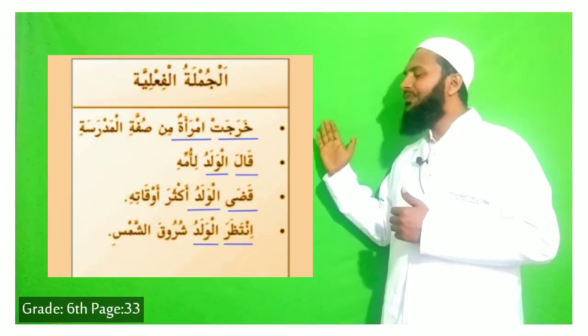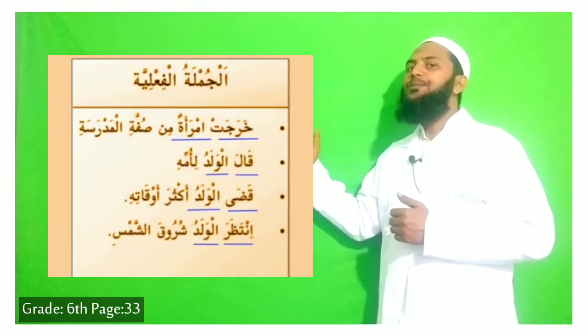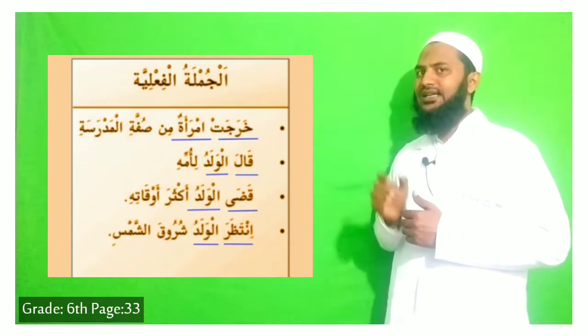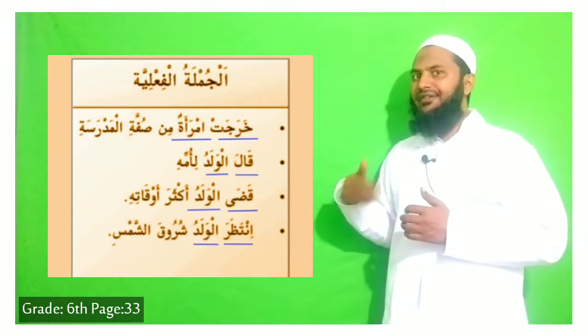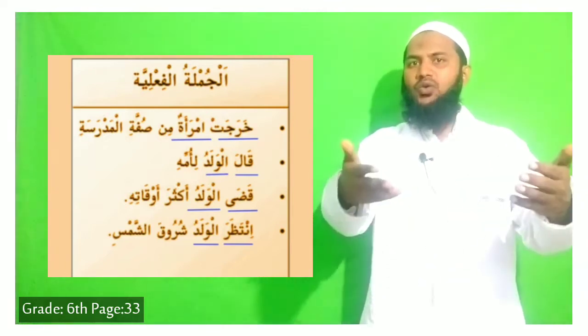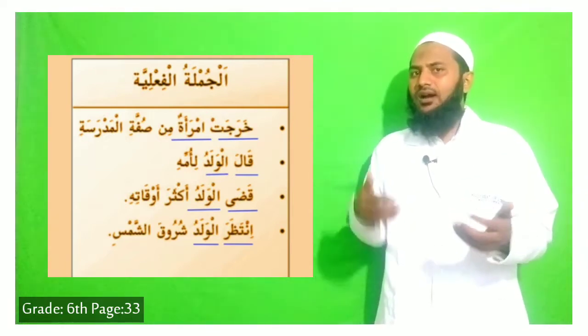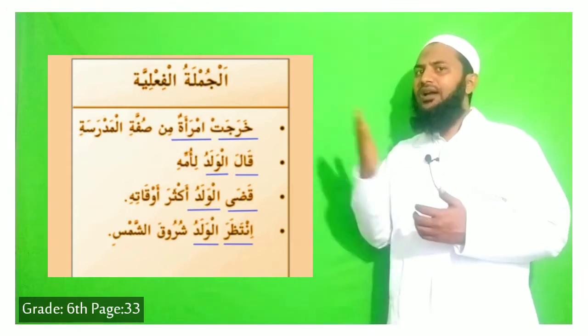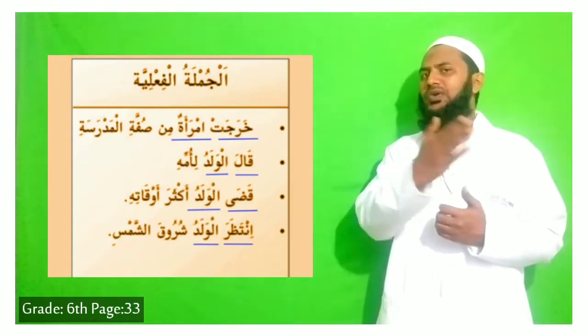The first example is: kharajat imra'atun min suffatil madrasa. So see here, kharajat, went out, going out. That is an action. Fa'ala, fa'alu, fa'alat. Kharaja, kharaju, kharajat.